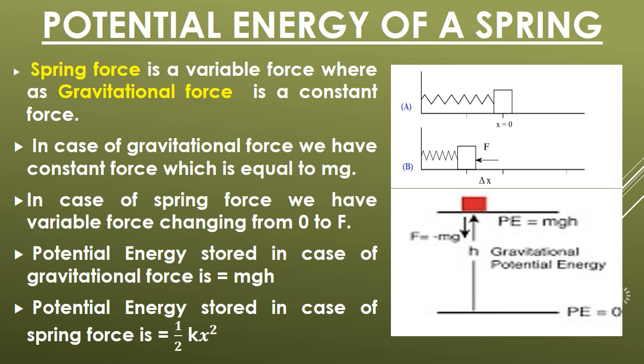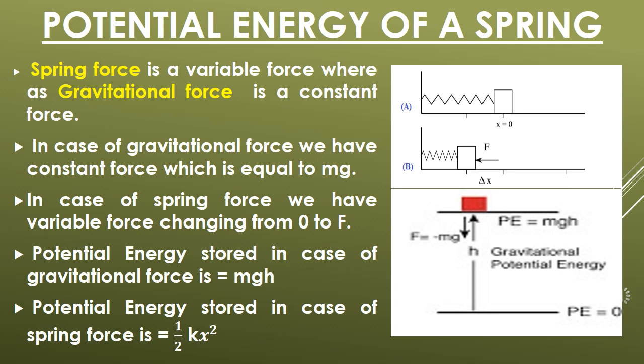Spring force is a variable force. So you have seen two examples, one with a constant force where mg had the full value, mg into h. But here the force is changing in case of spring from 0 to F, which is a variable force. So you take the average value and that brings in the half. So this is half k x square.